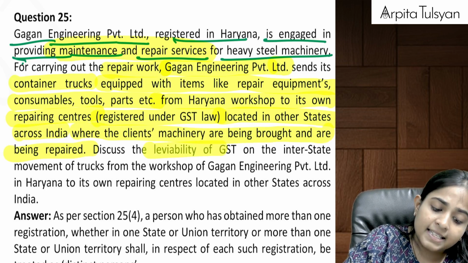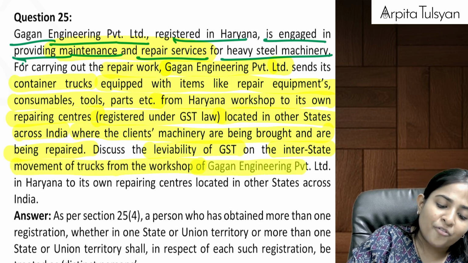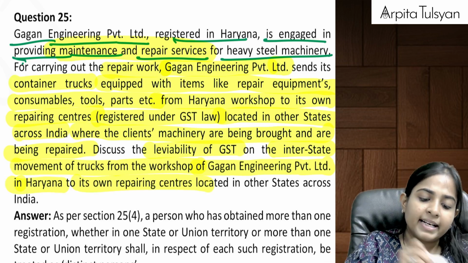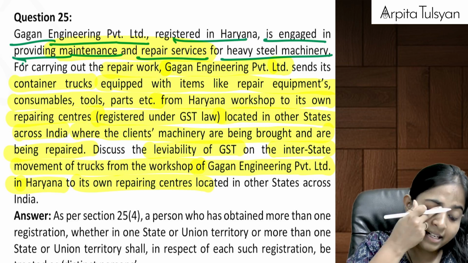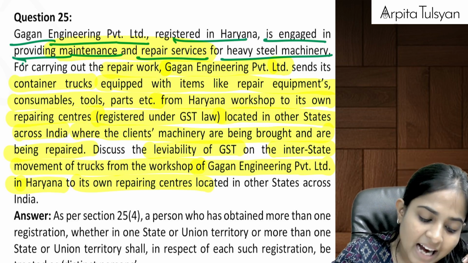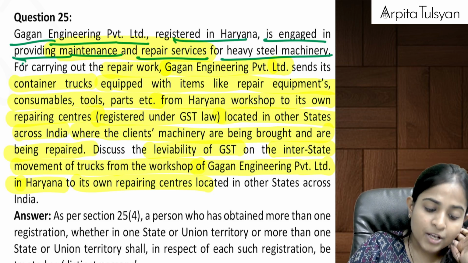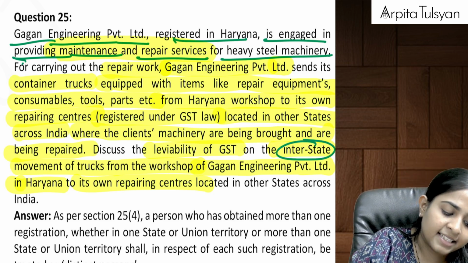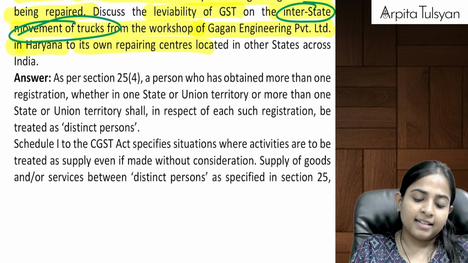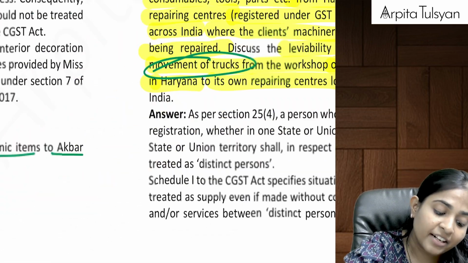Discuss the leviability of GST on interstate movement of trucks from workshop of Gagan Engineering Private Limited in Haryana to its own repair centers. Basically, there is a movement of the container trucks in which they are carrying the items of repairs, consumable tools, etc. So they are asking, what about the interstate movement of trucks? Can we say this is that non-supply clarification that we had studied?